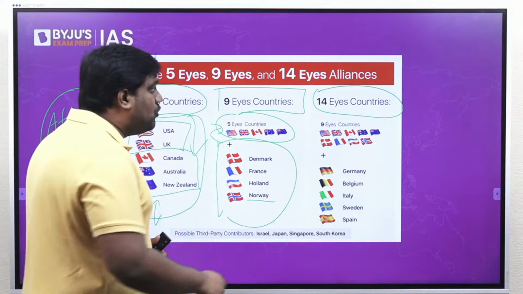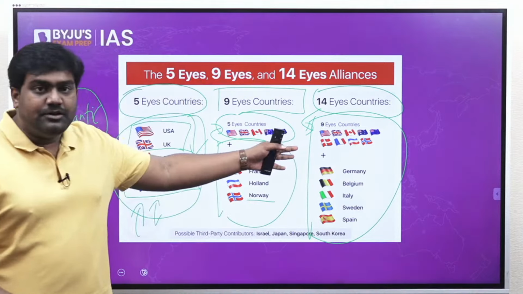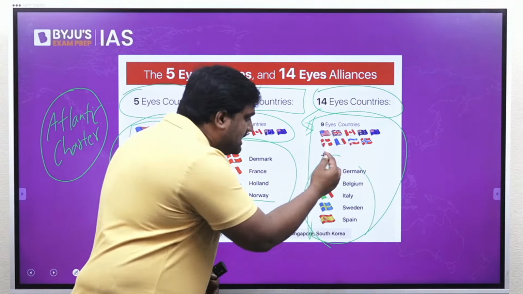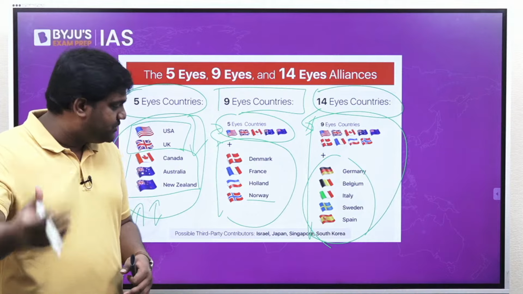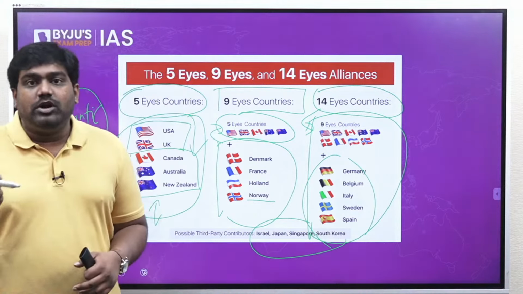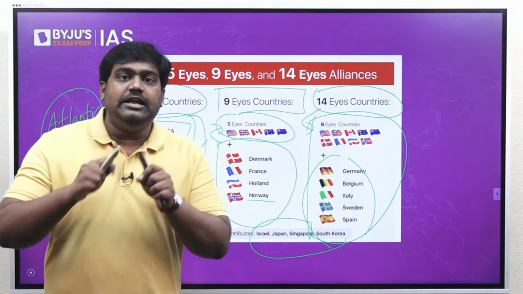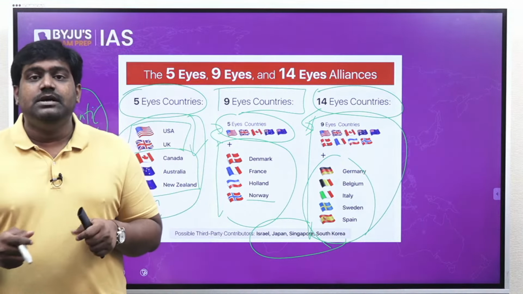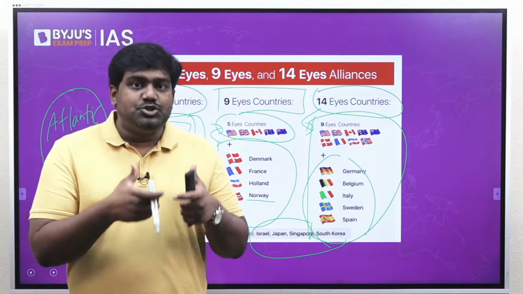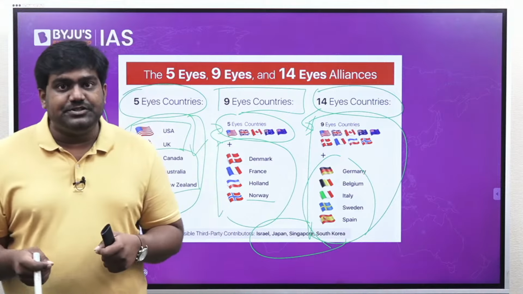Then there is also the 14 Eyes Alliance that includes the 9 countries plus Germany, Belgium, Italy, Sweden, Spain, sometimes even Israel, Japan, Singapore and South Korea. Right? All these are like-minded countries which align with the US and the Western countries. So they often come together to share intelligence with each other, especially electronic and communication intelligence.